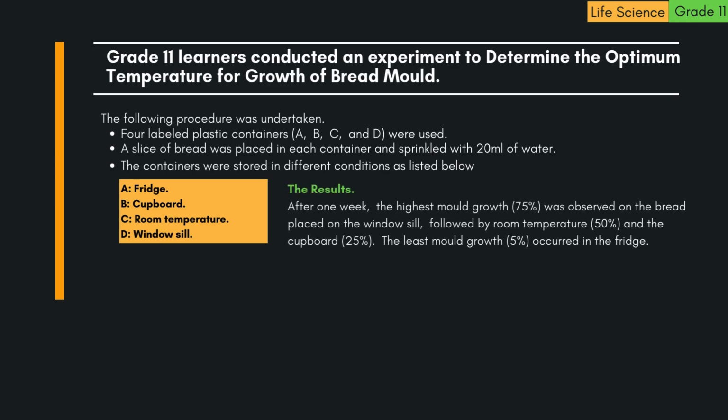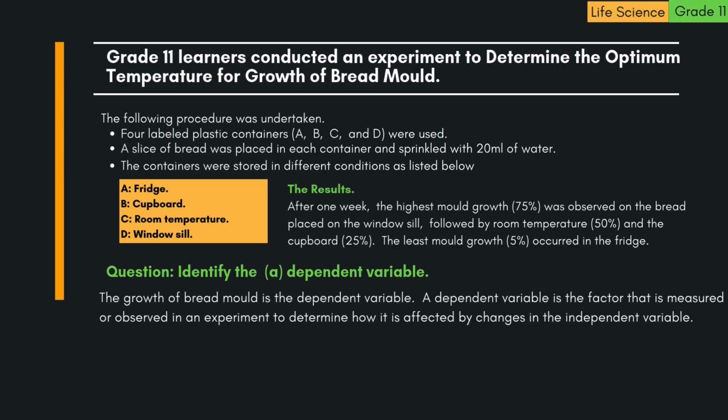The results: after 1 week, the highest mold growth, 75%, was observed on the bread placed on the window sill, followed by room temperature, 50%, and the cupboard, 25%. The least mold growth, 5%, occurred in the fridge. Question: identify the A. Dependent variable. The growth of bread mold is the dependent variable.